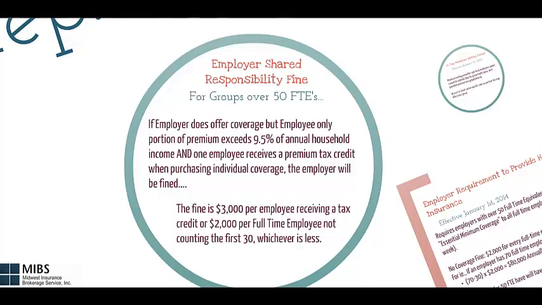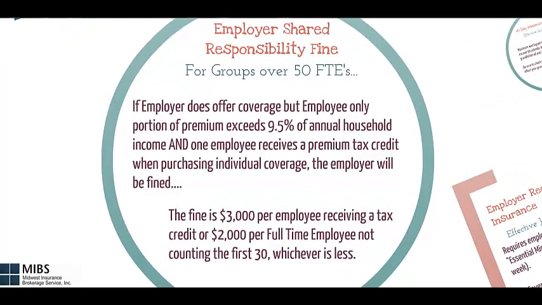If an employer does offer coverage, but the employee-only portion of premium exceeds 9.5% of that employee's annual household income, and one employee from the group receives a premium tax credit when purchasing individual health insurance coverage, the employer will be fined. The 9.5% of annual household income only applies to the employee-only portion of the premium and does not apply towards dependent cost. The fine the employer will face is $3,000 per employee receiving a tax credit, or $2,000 per full-time employee not counting the first 30, whichever is less.